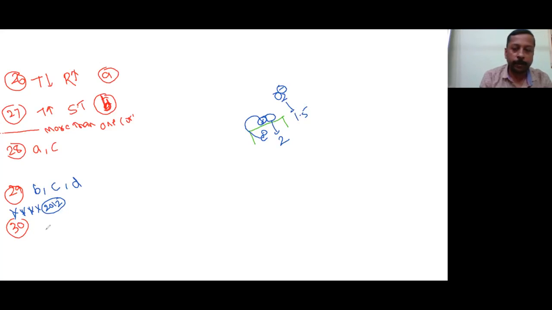What are the correct answers for 30th? A, comma C. The given data under the conditions are correct. Which of the following graphs are correct? Okay. Note down. Then we will go for the further questions.